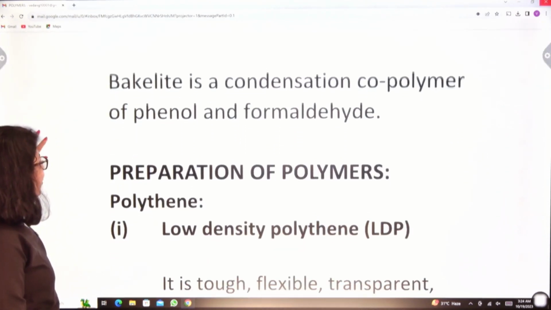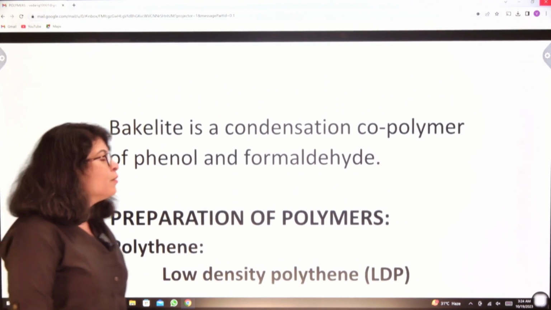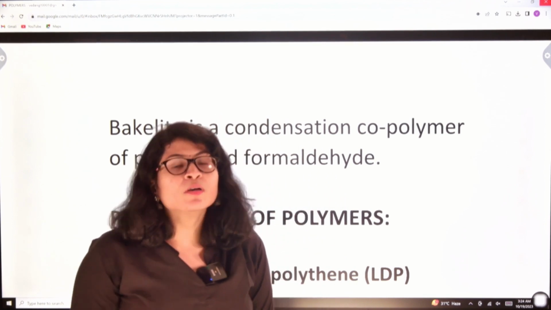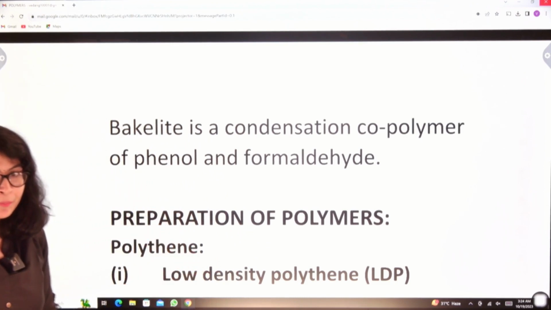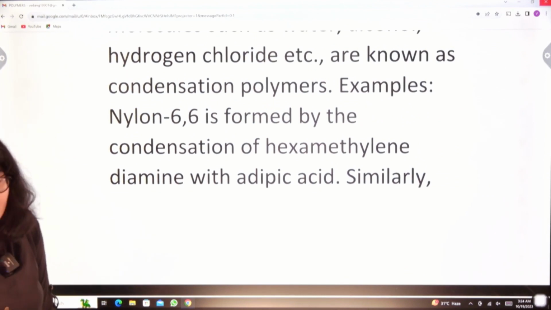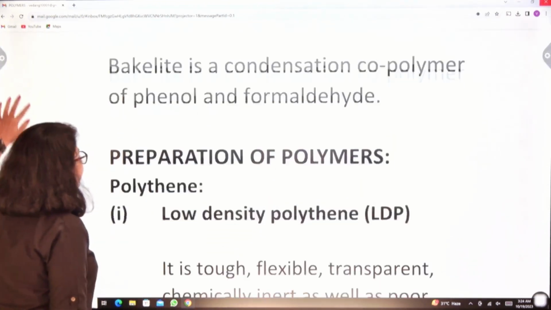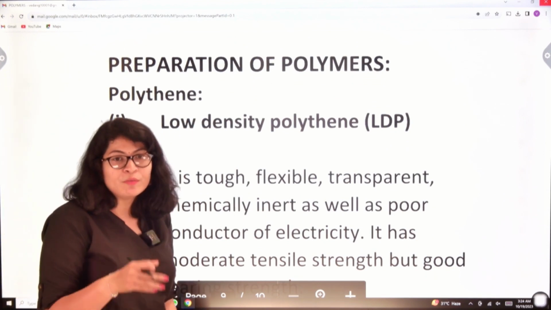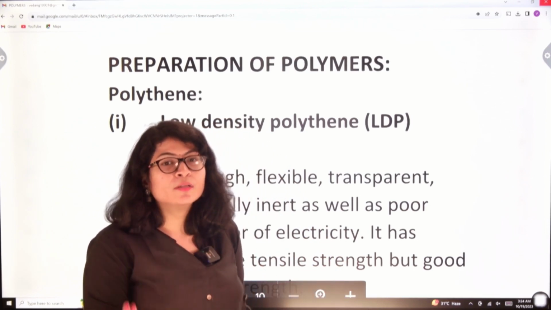Similarly, bakelite is a condensation copolymer of phenol and formaldehyde. So bakelite is called phenol formaldehyde resin because it is a condensation copolymer of phenol and formaldehyde. Here we have to remember what each term stands for and what the examples are. In the next section of this chapter, we will take up a very important part, which is preparation of polymers. I guess this video is getting lengthy, so in this video we will be dealing with preparation of polythene. In the next videos, we will continue with the other polymeric compounds.